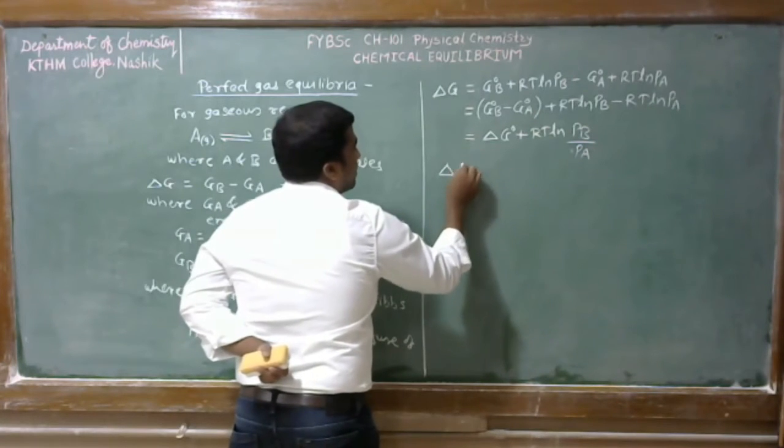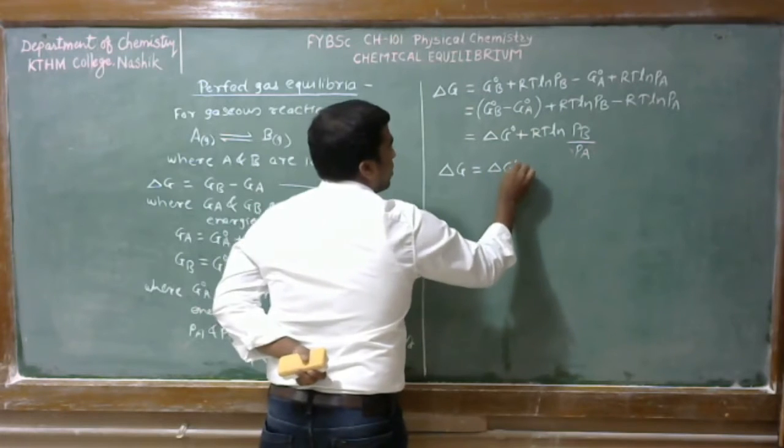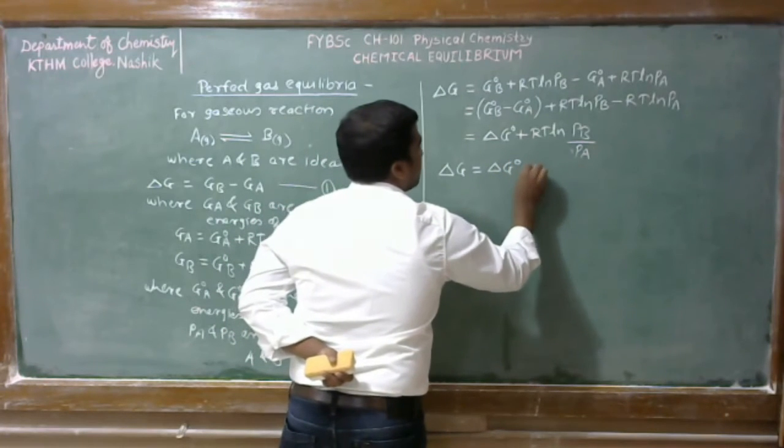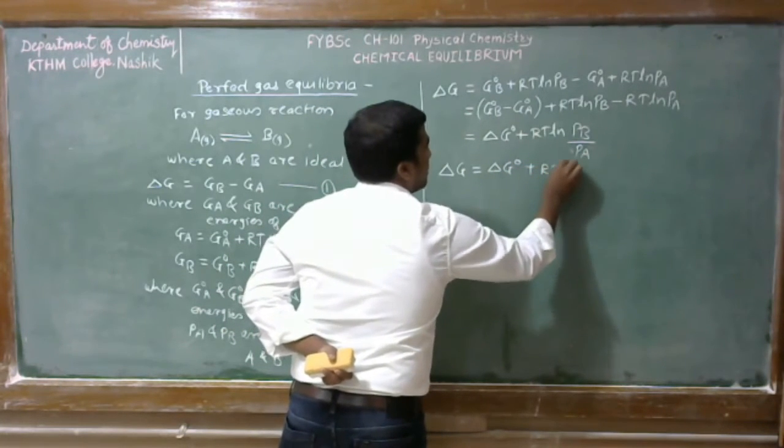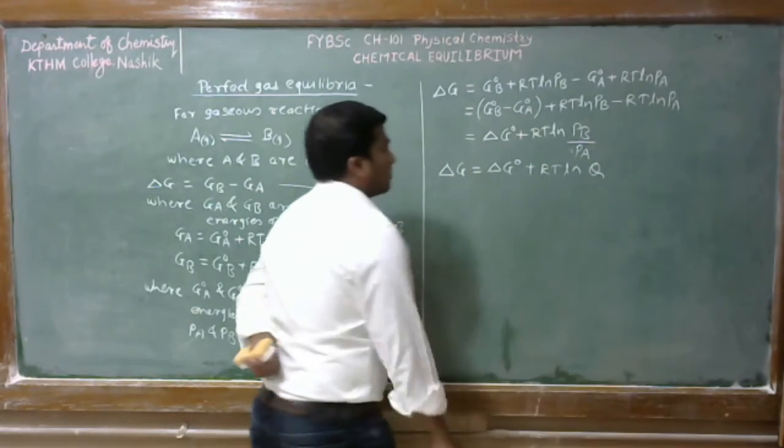Therefore, delta G is equal to delta G naught plus RT ln Q.